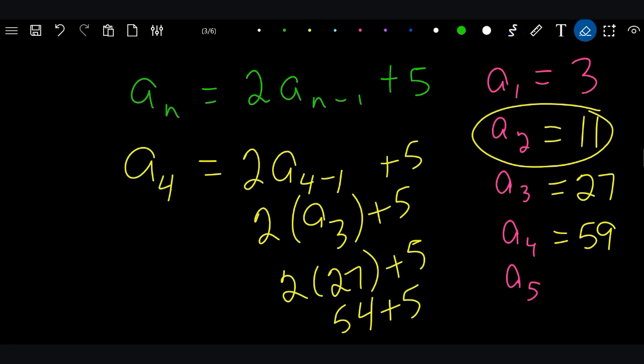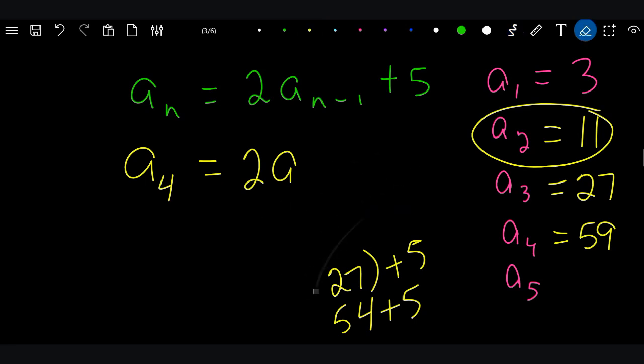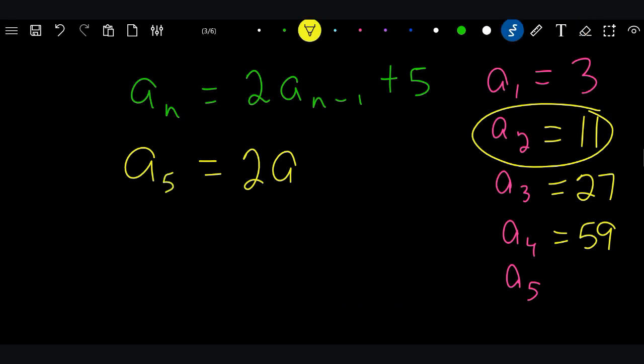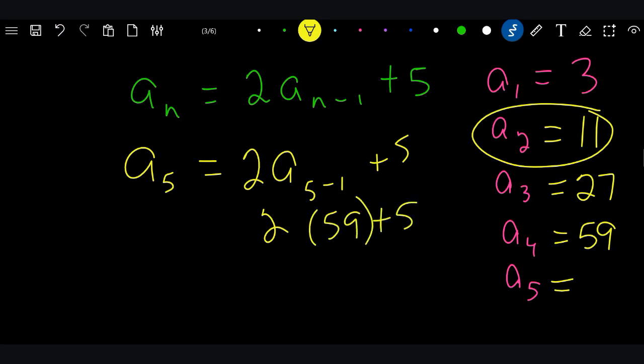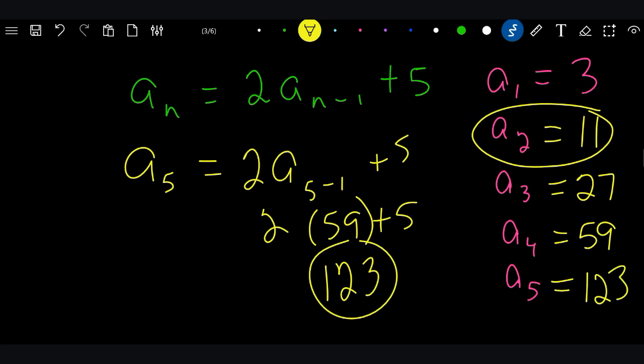Okay, then we'll do it one more time. We just go back and we just start it over again. Okay, and now this one is a5. And that is going to equal 2 times a4 plus 5. What's the a4? The a4 is 59. So 2 times 59 plus 5. 2 times 59 is 118. Plus 5 is 123. Okay? And we could keep going and going and going.